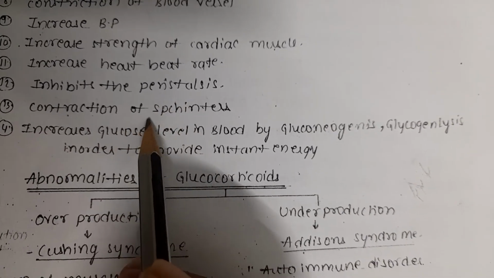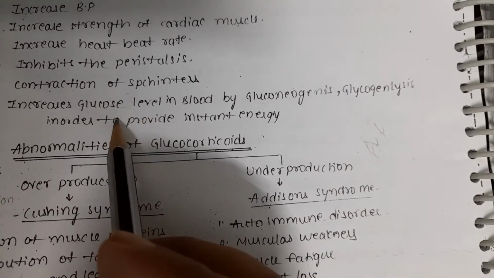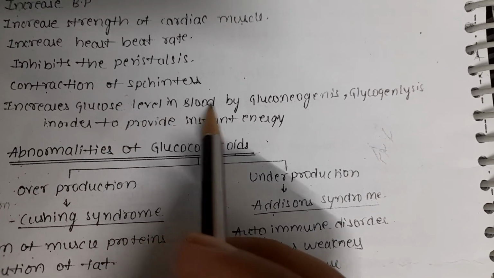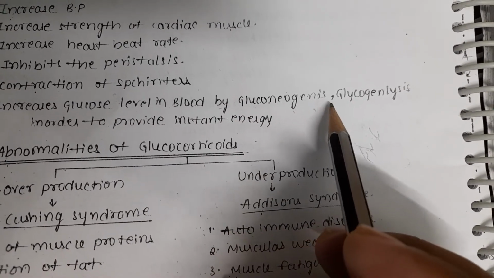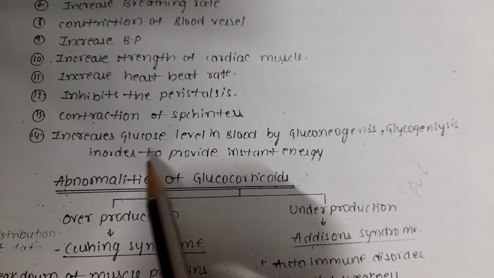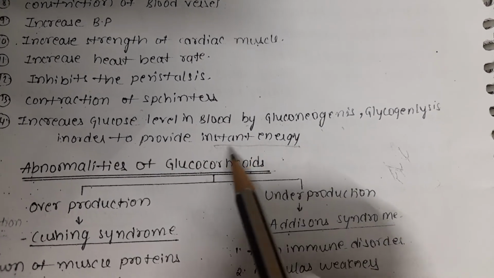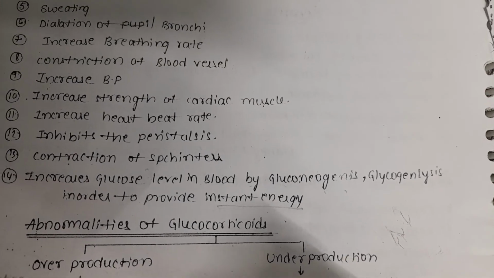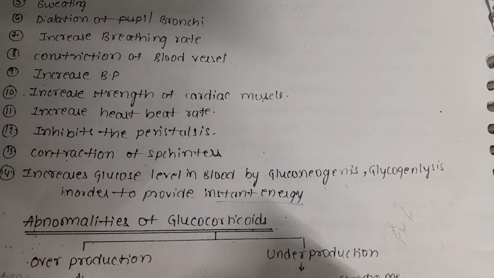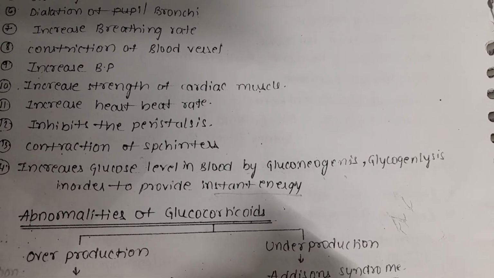They cause contraction of the sphincters, and increase the glucose level in the blood by gluconeogenesis and glycogenolysis, in order to provide instant energy in case of emergency conditions. That's about cortisol, the sex corticoids, and the hormones of the adrenal medulla.